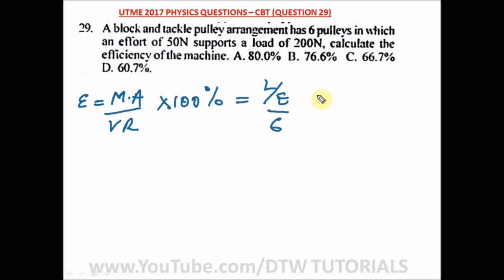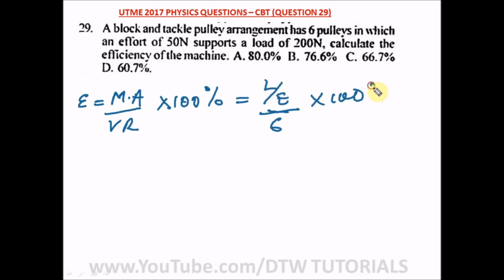So our efficiency is equal to our mechanical advantage over our velocity ratio times 100%. Remember, a mechanical advantage is your load over effort. And your velocity ratio for a block and tackle system is just the number of pulleys, which is 6. All right, that's divided by 6 times 100.